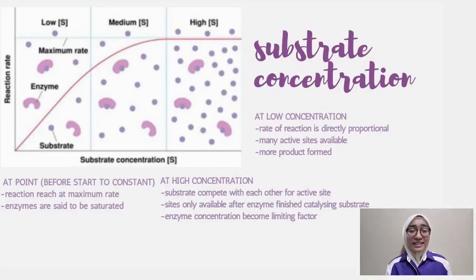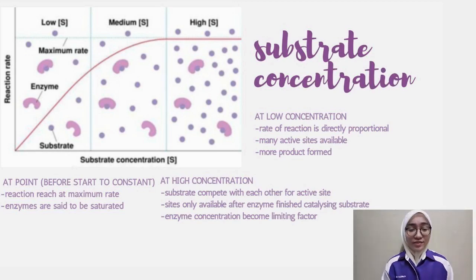The next factor is the effect of substrate concentration. Based on the graph, at low substrate concentration, the rate of reaction is directly proportional because many active sites are available, so more chances of collision occur and more product will form. Now let's take a look at the point where the graph becomes constant. At this phase, the reaction reaches the maximum rate and it will not increase further because all the enzymes are used.